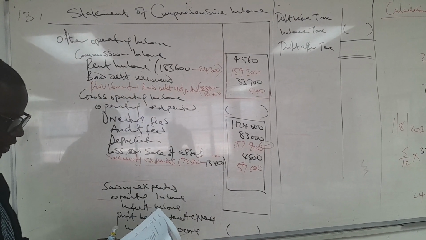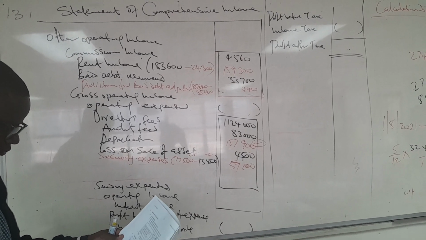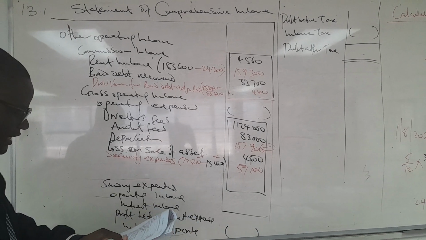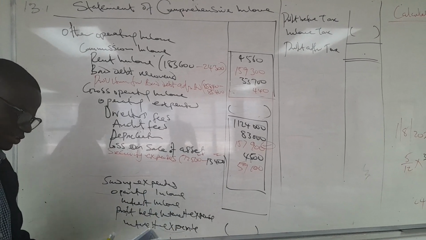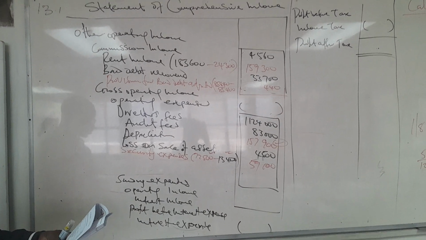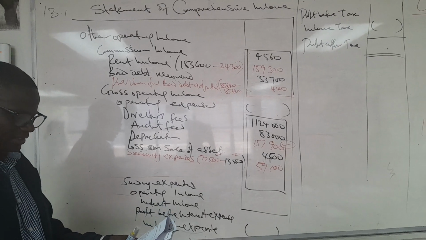Therefore, let's continue with the other adjustments. Then we go to the provision, this and that. Then any other expense that has not been mentioned. The other expense that has not been mentioned is the sundry expense. The sundry expense in there should be a balancing amount.